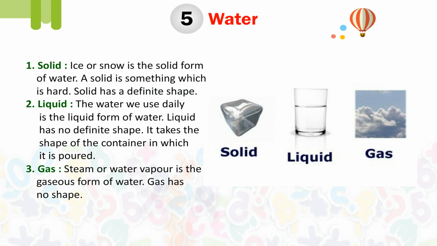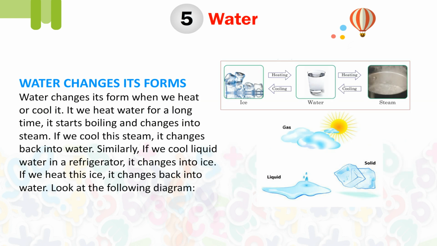Second, liquid. The water we use daily is the liquid form of water. Liquid has no definite shape. It takes the shape of the container in which it is poured. Third, gas. Steam or water vapor is the gaseous form of water. Gas has no shape.